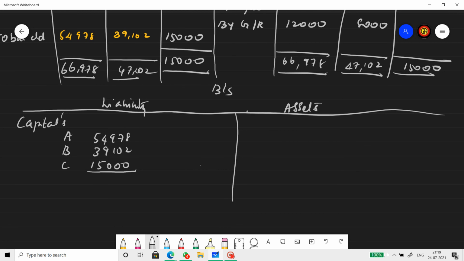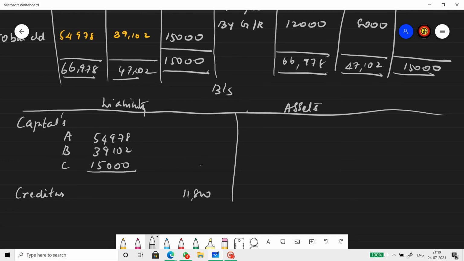Now, what are the other items? I think we had creditors, which were not revalued, so they will come at the same value. Ananya, can you tell me the creditors value? Yes, ma'am. It's 11,800. What are the other items that we have on the liability side of the balance sheet in the question? Nothing, ma'am. On the liability side, we had the reserve that we transferred, and then there were creditors that we have taken here. The capital accounts we prepared. That's all. No, there is no other item, right? Yes, ma'am.